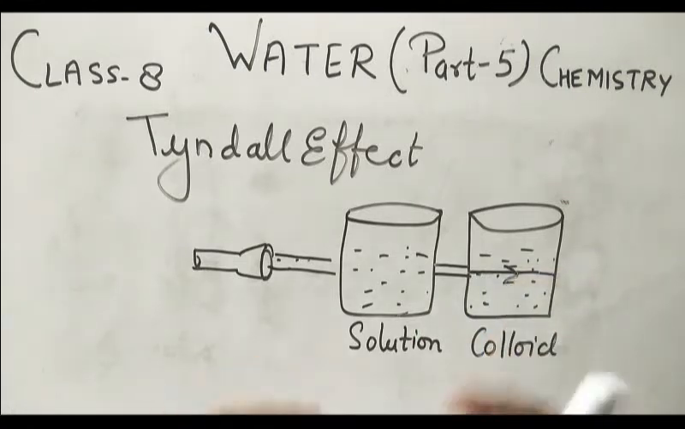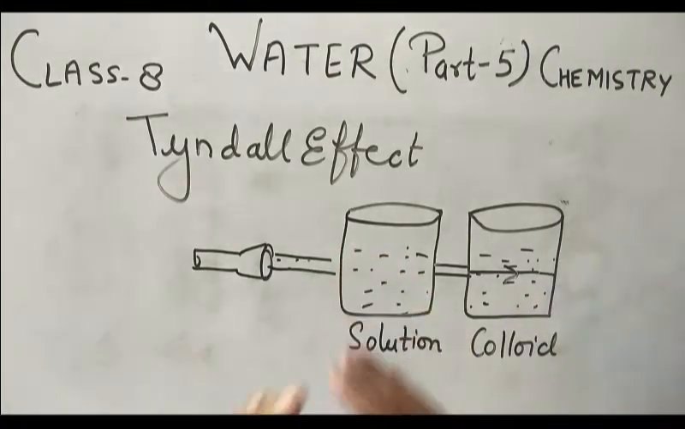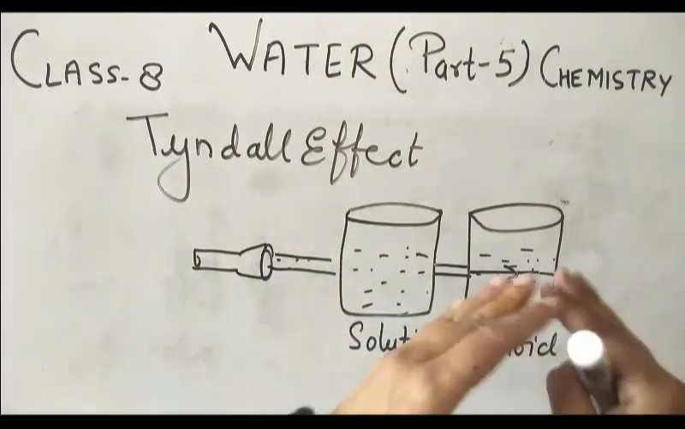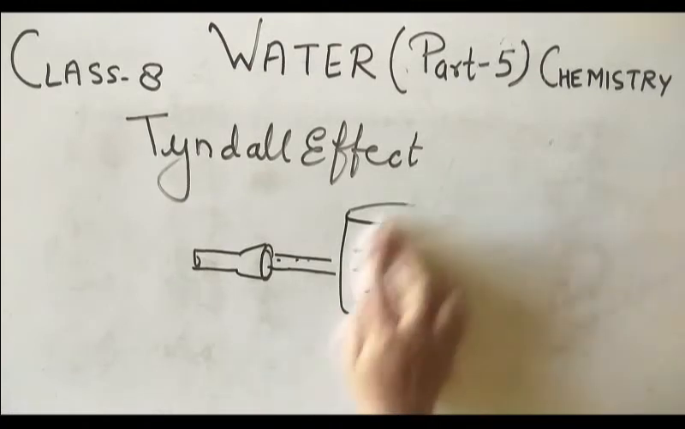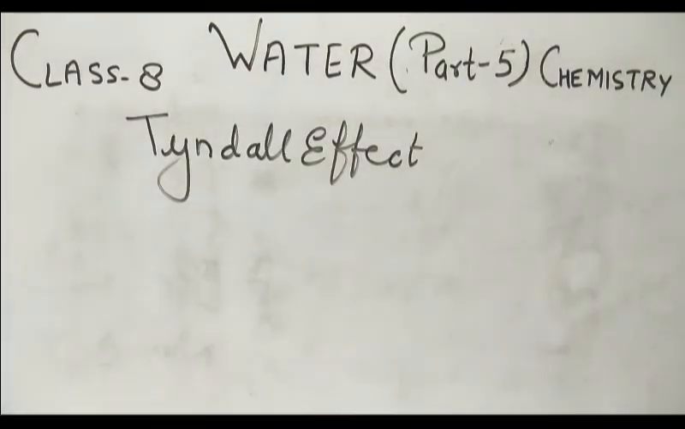So why does this happen over here? Why is the solution not just going to show the path of light, but the colloid is going to show the path of light? Now, the true solution has particles whose size is very, very small, so the solution also shows the path of light. Solution क्या करता है? वो भी path of light show करता है. But just discuss about the colloid.